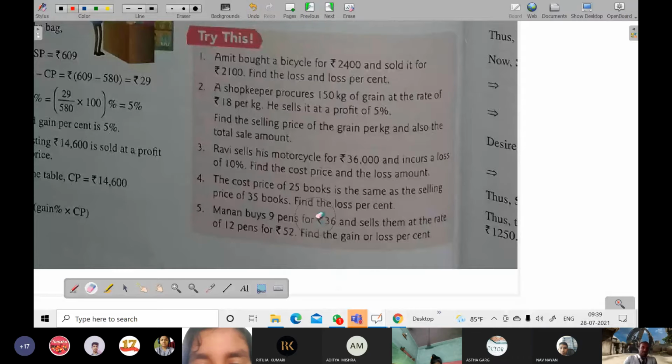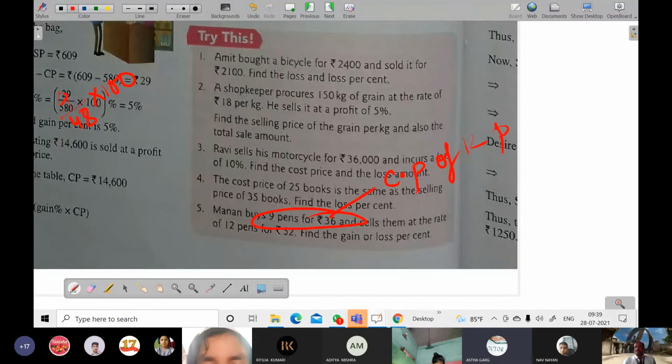8.33 will come only when you do 4 by 48, into 100%. Why will we do 4 by 48, sir? Sir, the selling price of 1 pen... the cost price of 12 pens will become 48, and that is what you find.